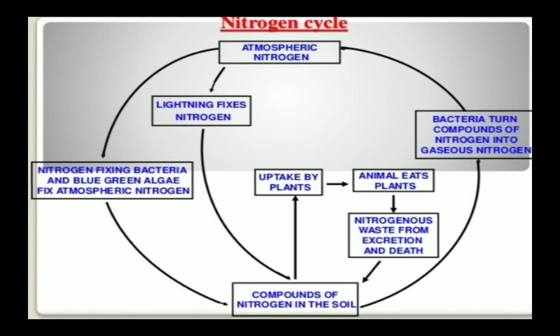Nitrogen is abundant in the atmosphere, but we can't use it directly from the air. So for that reason we should have the nitrogen cycle, how it comes about. So this is atmospheric nitrogen here, and in this atmospheric nitrogen there are some friendly bacteria which will be converting this nitrogen into the form of ammonia, nitrites and nitrates, which are taken by specific plants to make the proteins. These useful proteins are taken by animals from plants.